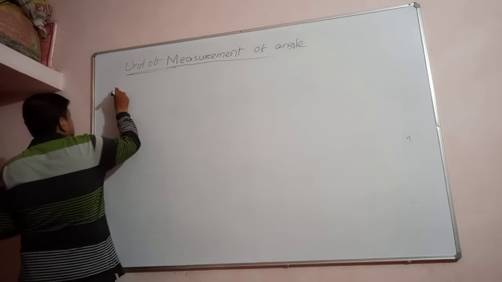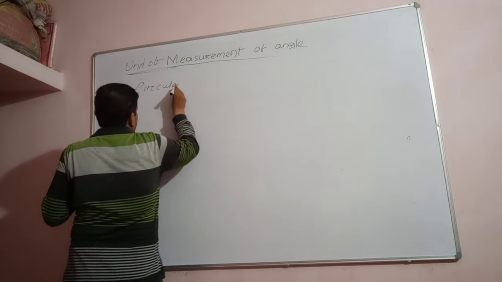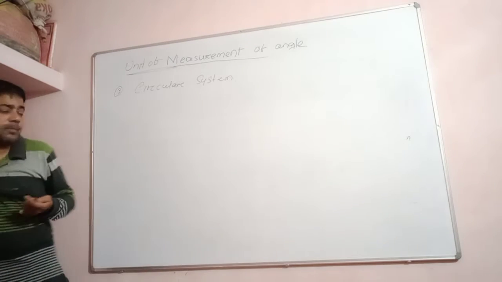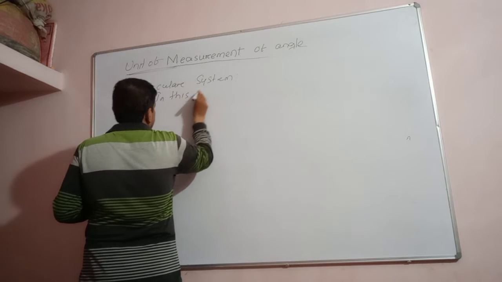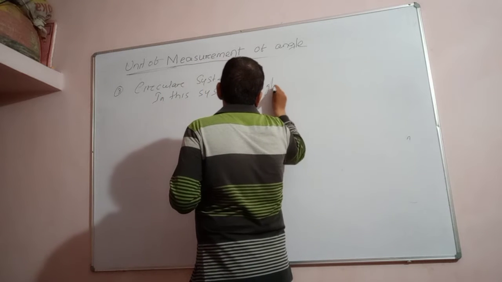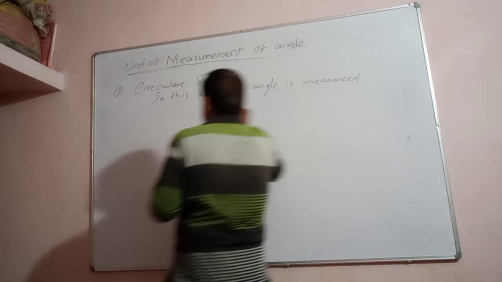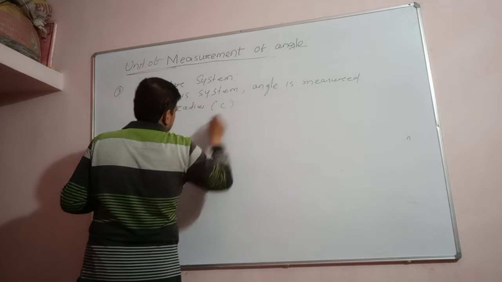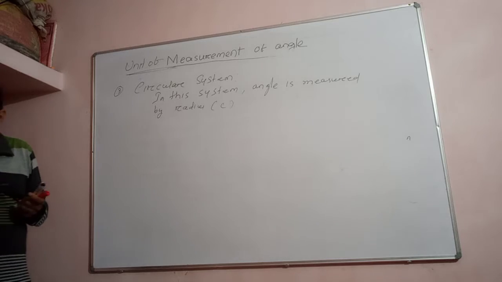The third is known as the Hindu-Arabic system or circular system. In this system, the angle is measured by radian. The symbol stands for c. So what will radian be, students? A new concept, new term to you.